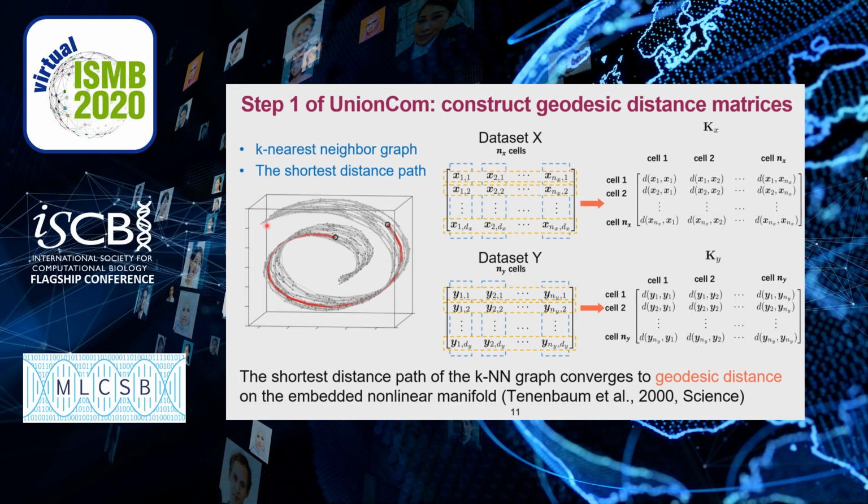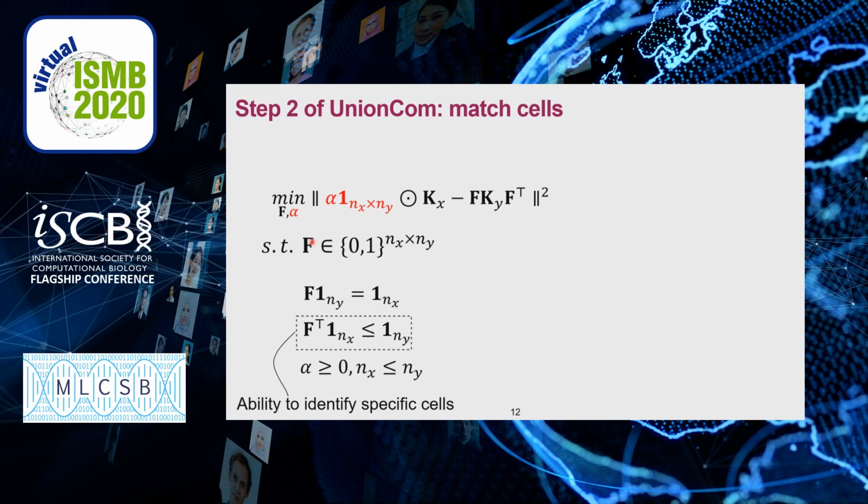To better deal with the nonlinear topological structure, we propose to compute a matrix of the shortest distance paths based on a k-nearest neighbor graph within each dataset instead of Euclidean distance. It has been proved that the shortest distance path of the kNN graph converges to geodesic distance on the embedded nonlinear manifold. Then UnionCom uses the optimization problem described before to match cells between datasets.